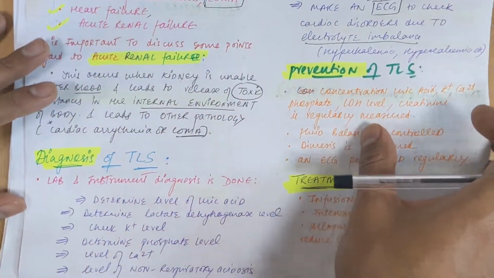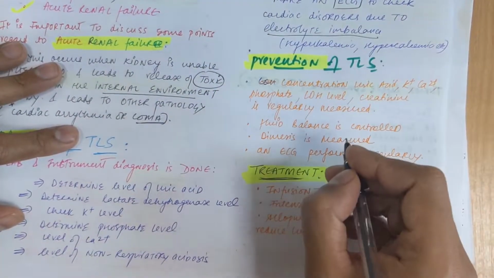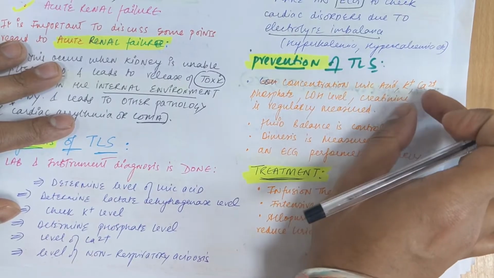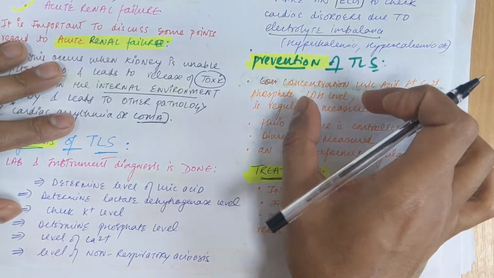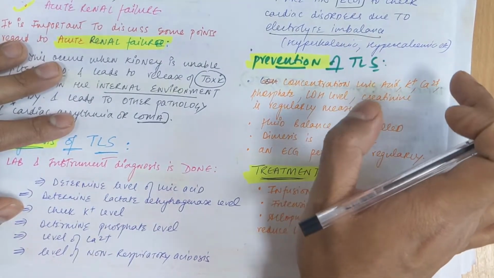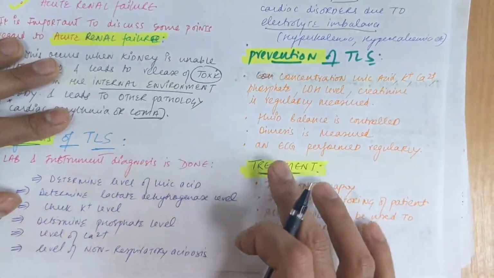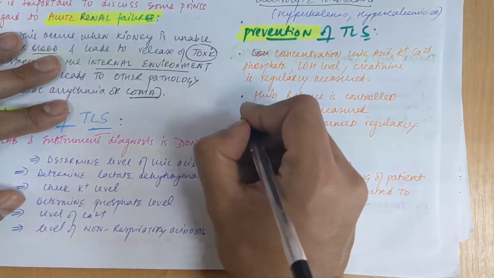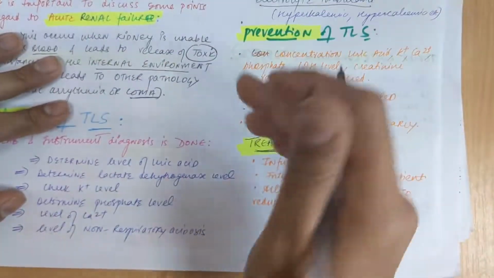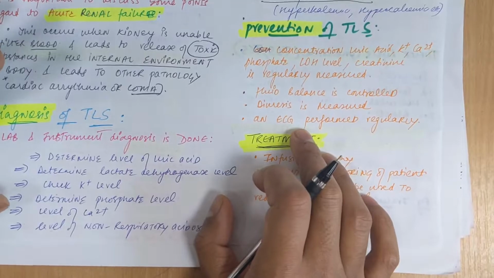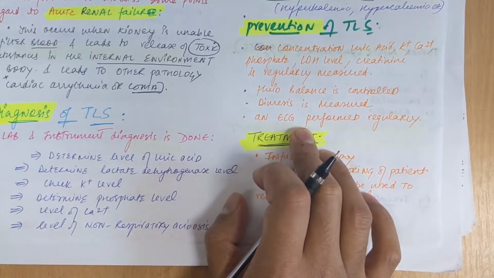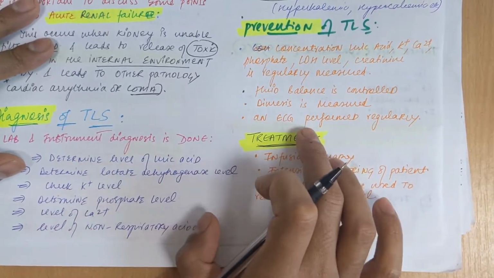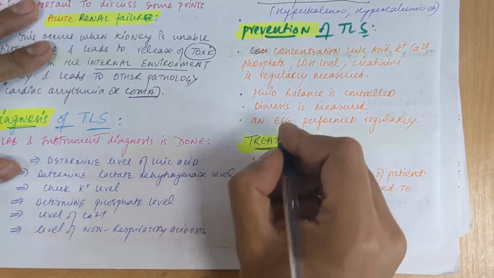Now prevention of TLS, what will you do to prevent this syndrome? We concentrate on the uric acid level, potassium, calcium, phosphate, lactate dehydrogenase level, and creatinine, which are regularly measured. So this is the prevention you will do. You will check whether the fluid balance of the patient is controlled or not. You will check the diuresis, that is the excretion of urine. You will measure the amount of urine excretion regularly. We will keep a measure of this, and ECG will be performed regularly. So these are the preventive measures you will do.